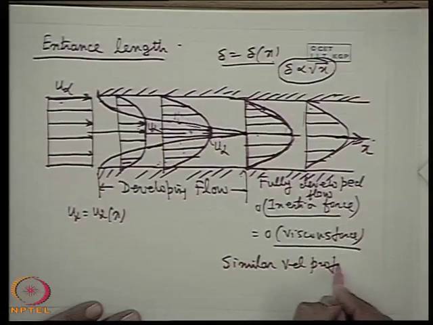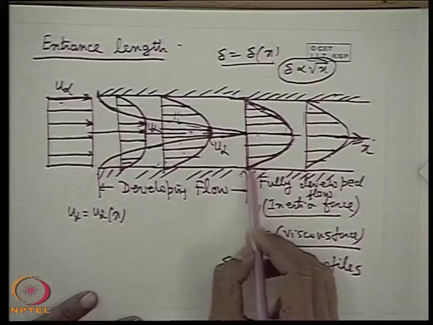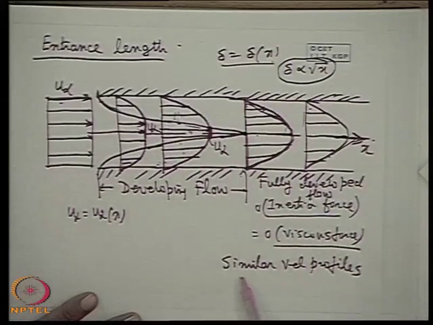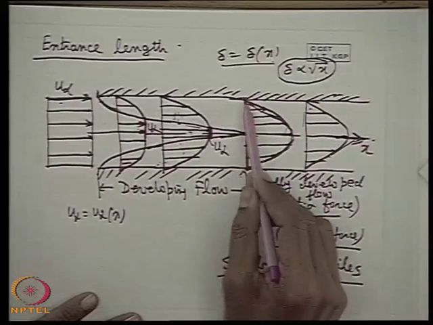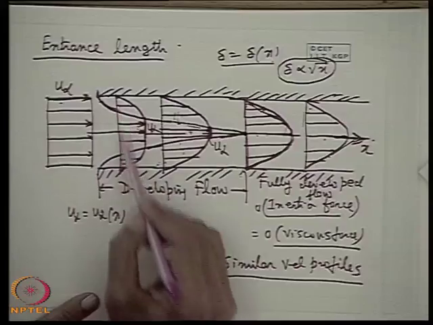So, in the fully developed flow, where inertia force and viscous force are of the same order of magnitude, when the boundary layers from the two surfaces merge on the axis, the velocity profiles, that means the distribution in the transverse direction, become the same along the direction of the flow. Whereas here it is not so.